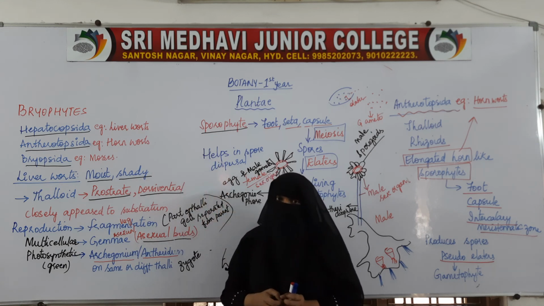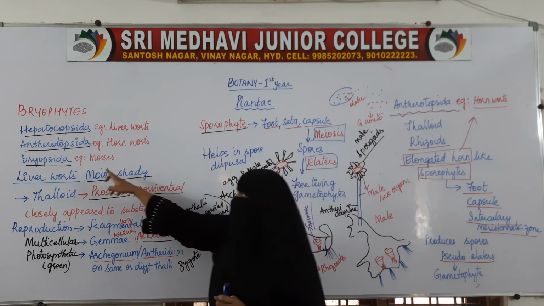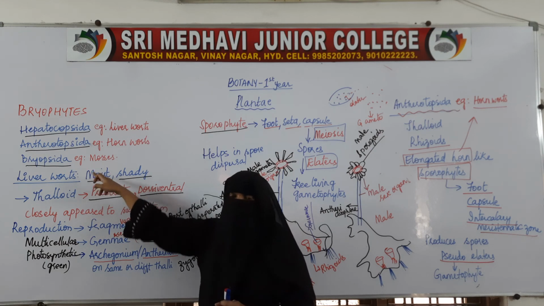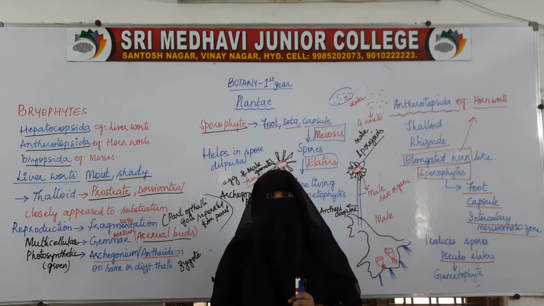So in this class we have dealt with two groups, that is Hepaticopsida and Anthocerotopsida. In the next class we will take up the last group, that is Bryopsida, and then we will see the uses of bryophytes.